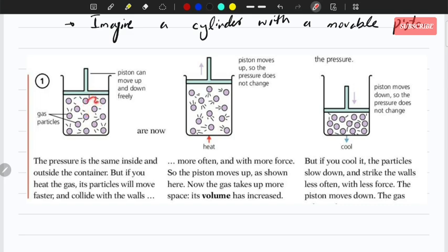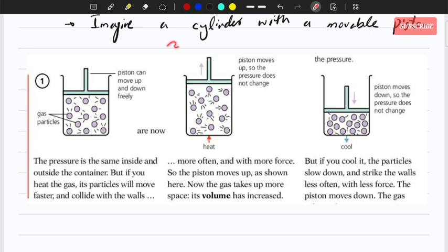Okay, so that is keeping this piston up here. If these molecules are not applying pressure, this piston might fall. It might go all the way to the bottom of the container. The only thing keeping this piston up here is the pressure applied by the collision of the molecules.